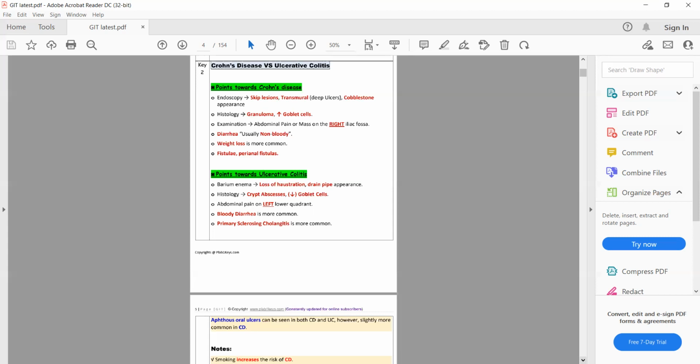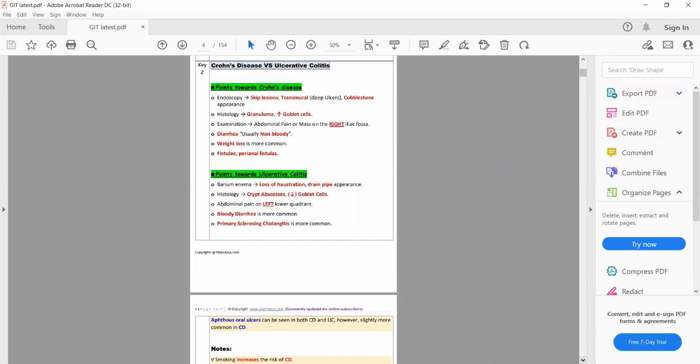So the ileocecal junction is most commonly involved by Crohn disease. So someone with chronic diarrhea and right iliac fossa pain, the diagnosis will be Crohn disease. That's how we can tell the diagnosis by just looking at the location of the pain.